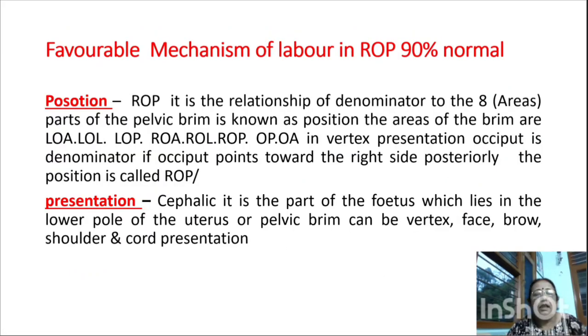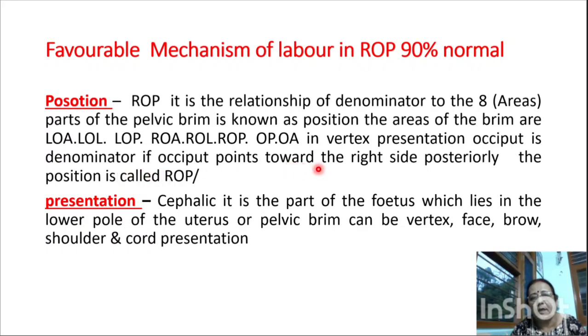Position is the relationship of the denominator to the eight areas of the pelvic brim. The areas of the pelvic brim are left occipito-anterior, left occipito-lateral, left occipito-posterior, right occipito-anterior, right occipito-lateral, right occipito-posterior, occipito-posterior and occipito-anterior. These are the eight positions of the pelvic brim. In breech presentation, the sacrum is the denominator.